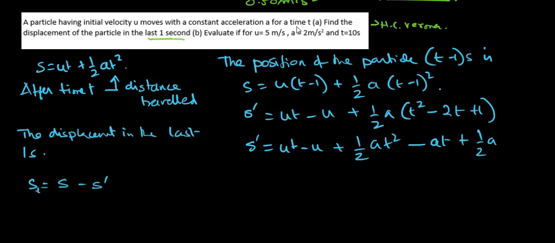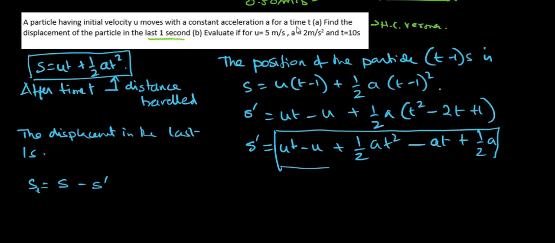Looking at this, ut will obviously cancel. There's a minus sign, so minus minus will make this a plus, that is u. Then we have half at square minus half at square, this gets cancelled. This minus minus again will make it a plus, that will be at.